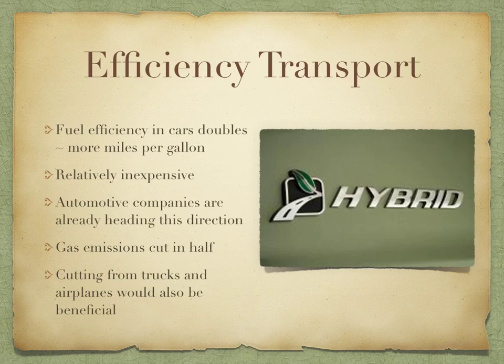Another idea used as a wedge is efficiency transport, which has been coming into the world very quickly in the past couple years. People are buying hybrid cars and such, and buying electric cars, which has really been helping the environment. And these cars' fuel efficiency will double, meaning more miles per gallon, and they're relatively inexpensive compared to some of the other wedges. Automotive companies have also already started creating these, and people already have them. There's a lot on the road. And because of this, gas emissions will be cut in half, and cutting from trucks and airplanes as well will also be beneficial because flight is the new up-and-coming way of travel.